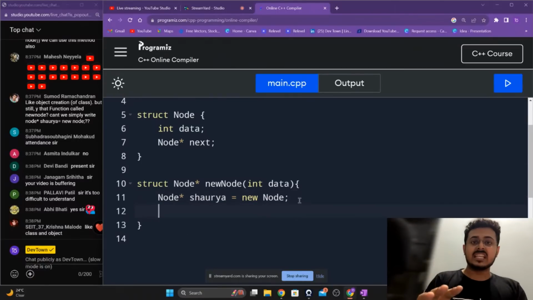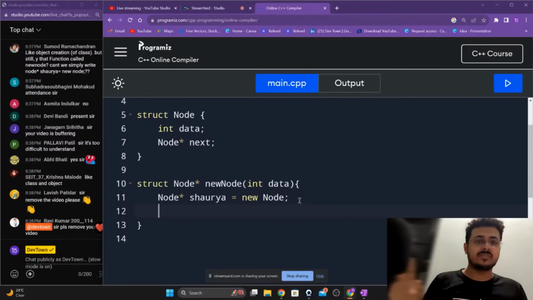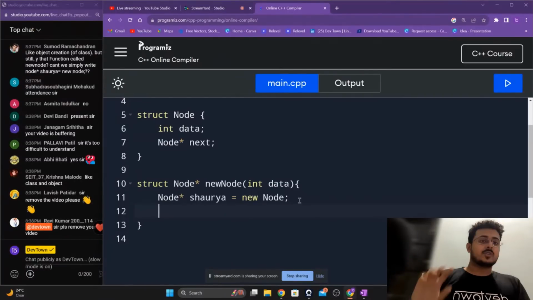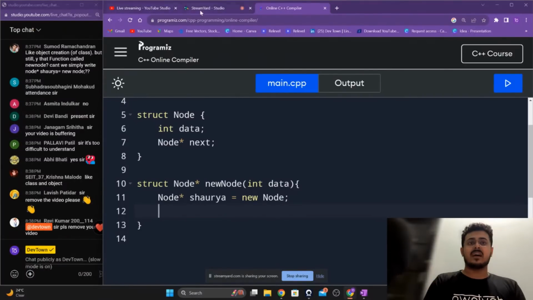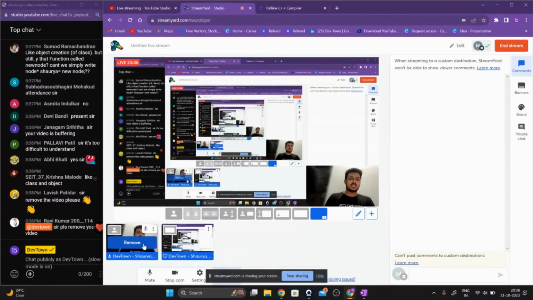The next particular step, see, it's not too difficult to understand, Pallavi Patil. It's not at all difficult to understand, guys. You are creating a function. Okay, I will just remove my video from the screen itself.